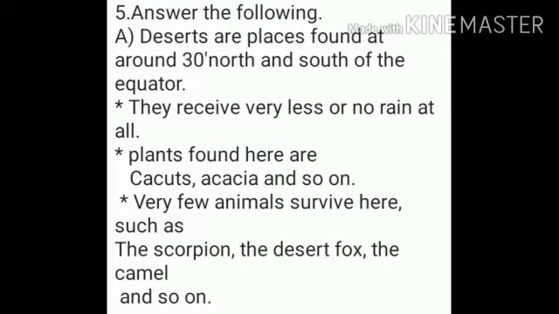Deserts are places found at around 30° north and south of the equator. Second point, they receive very less or no rain at all. Third point, plants found here are cactus, acacia and so on. Fourth point, very few animals survive here, such as the scorpion, the desert fox, the camel and so on.